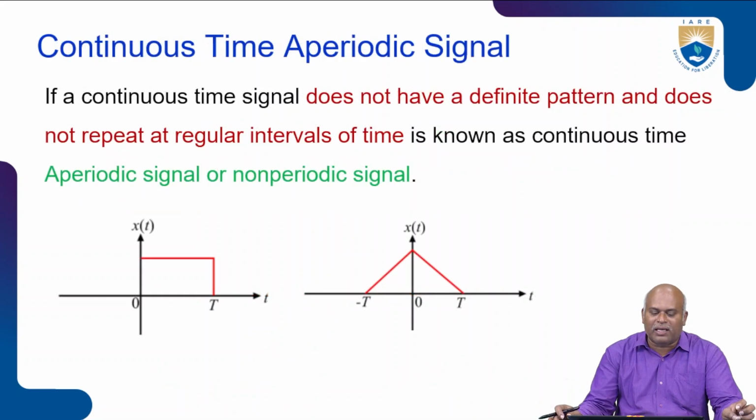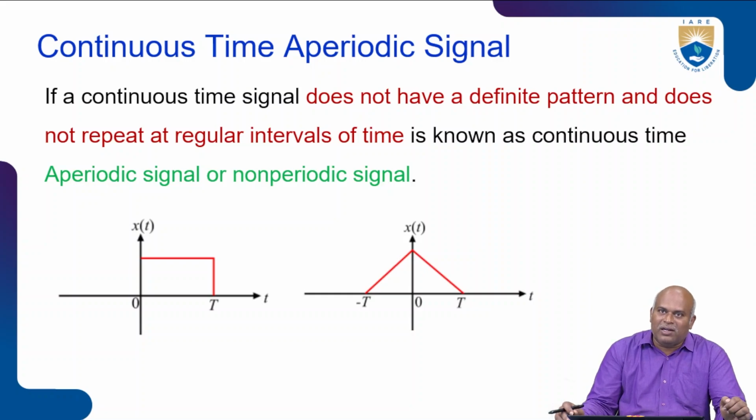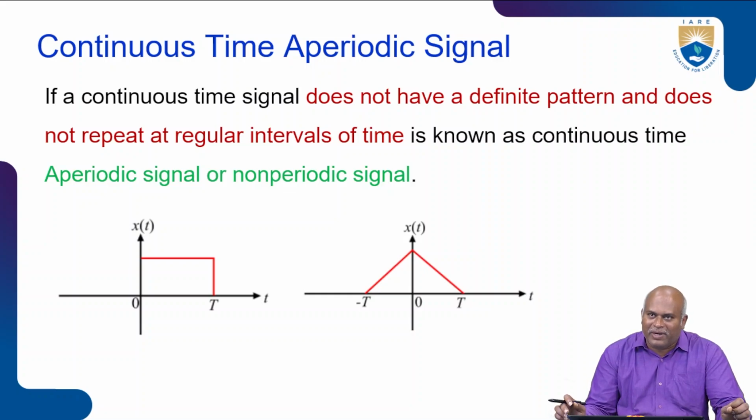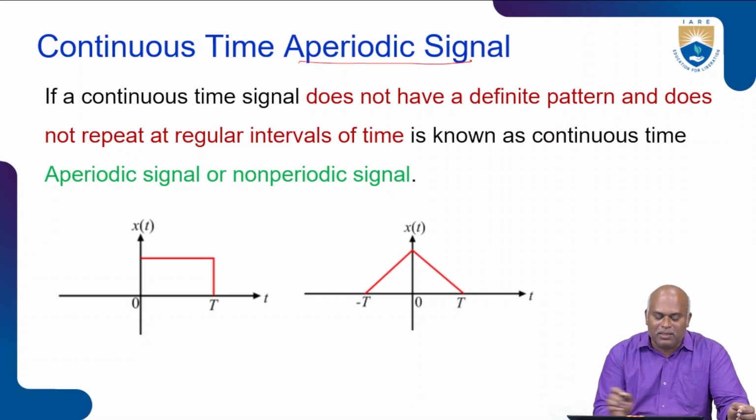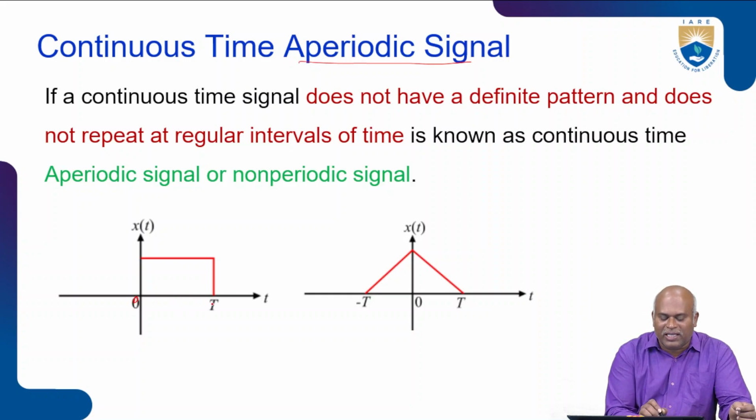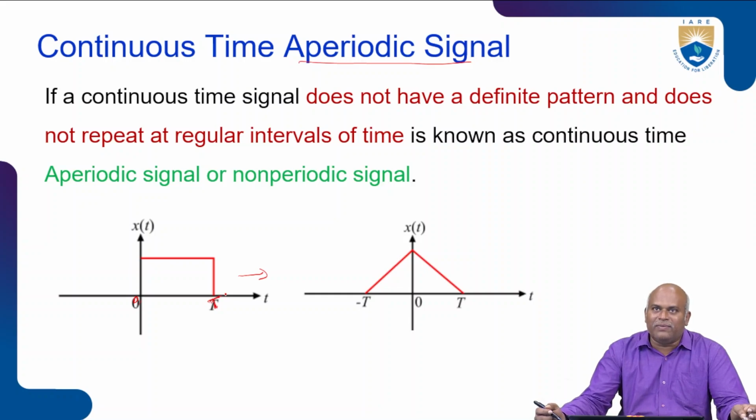Next case, we go for the continuous time aperiodic signal. If a continuous time signal does not have a definite pattern and does not repeat at regular intervals of time, it is known as a continuous time aperiodic signal. For example, take a continuous time aperiodic signal from 0 to T. What happens will not be repeated here. Only 0 to T happens. This kind of signal we call a continuous time aperiodic signal.